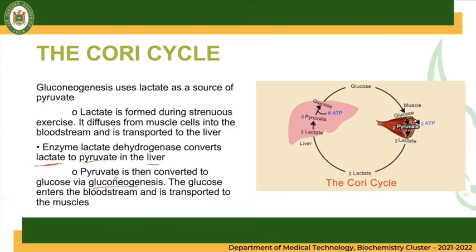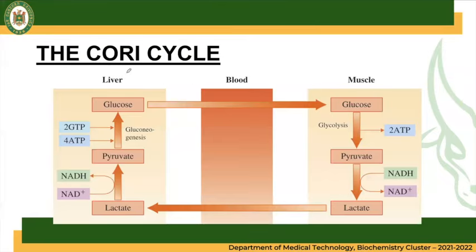So this is also one source of pyruvate and glucose, which is the lactate. So why is this recycling important? This could prevent lactic acidosis during anaerobic conditions in the muscle. So that our lactate will have a use, it can be converted back to pyruvate and glucose.